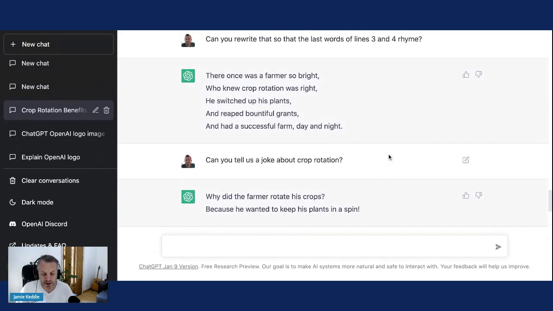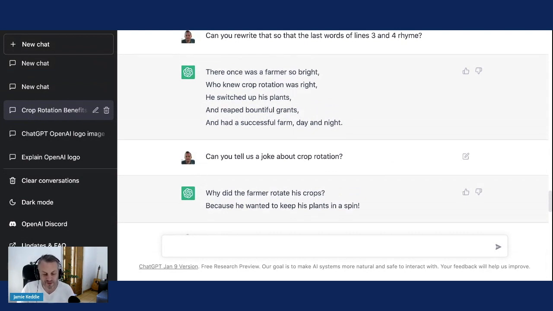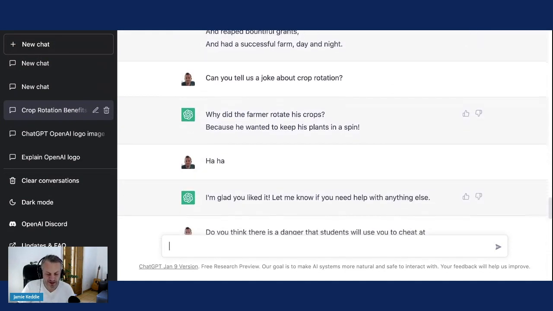Can you tell us a joke about crop rotation? Why did the farmer rotate his crops? Because he wanted to keep his plants in the spin, which I just think is rubbish. Don't ever use the chat GPT to create jokes if you're trying to be funny.